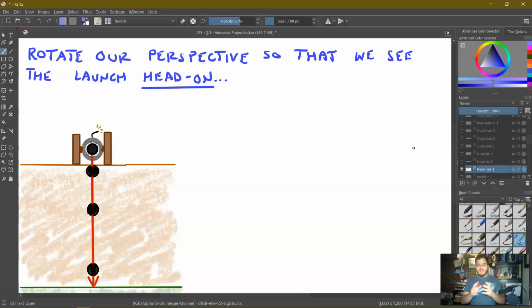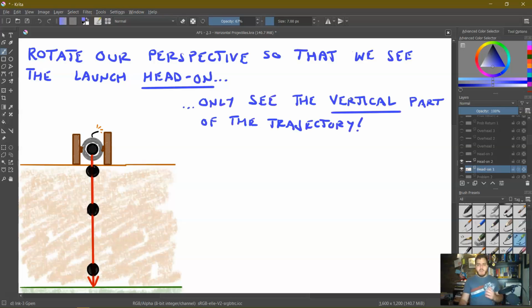To start doing that, I want you to think about the cannon we were just looking at, and I want you to rotate your perspective. Imagine that you're looking at the cannon head-on. So imagine you're really far away from it, looking at it head-on. What we notice is that if we're looking at it head-on, we don't see any of its horizontal motion. We only see the vertical part of its trajectory because it would be coming at you. And you might notice that this looks a lot like a situation we've already encountered, because this is basically identical to dropping.